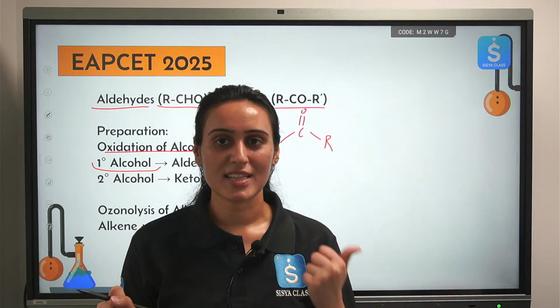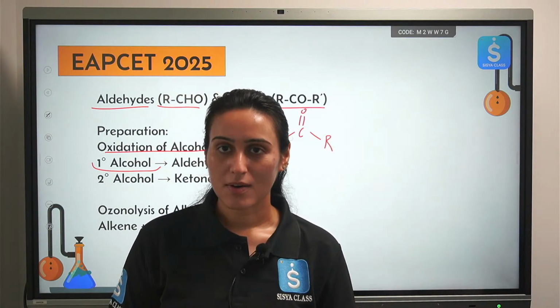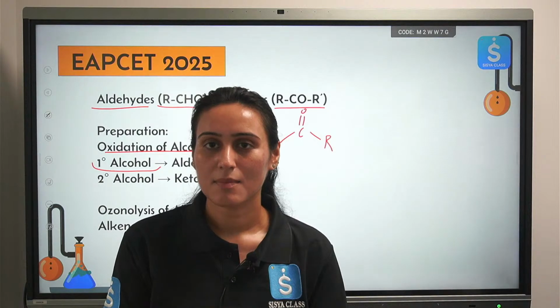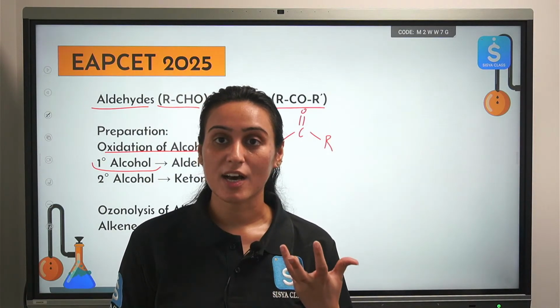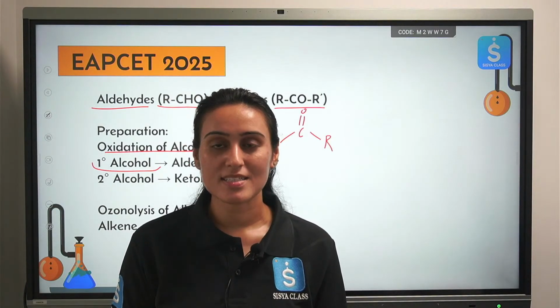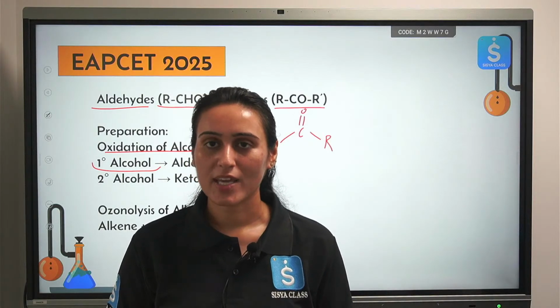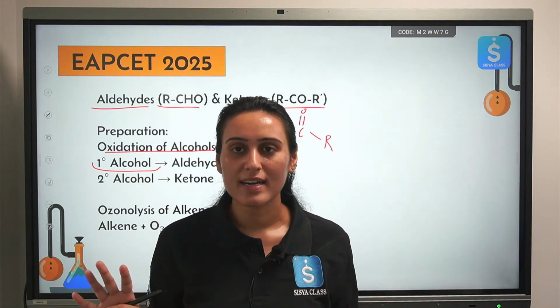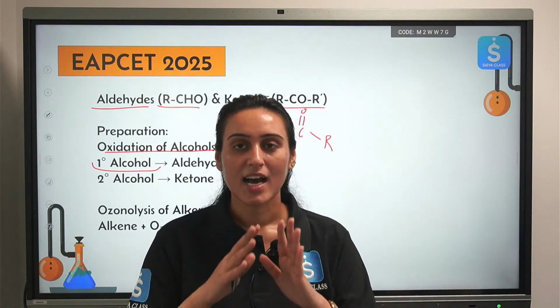As we have covered in the beginning, 1 degree alcohol will give you aldehyde with mild oxidizing agents such as PCC. If you take a very strong oxidizing agent like KMnO4 instead of PCC, what is the product you will receive? Carboxylic acid.